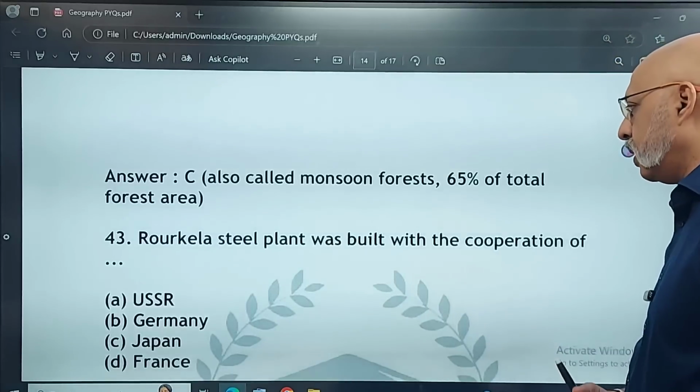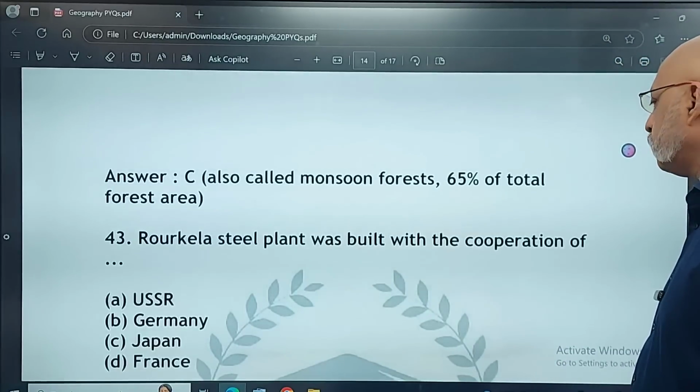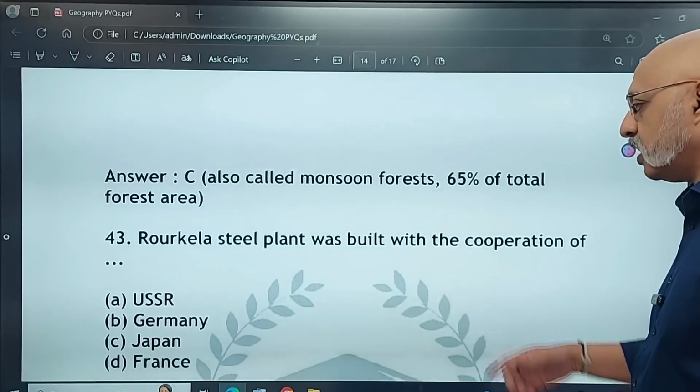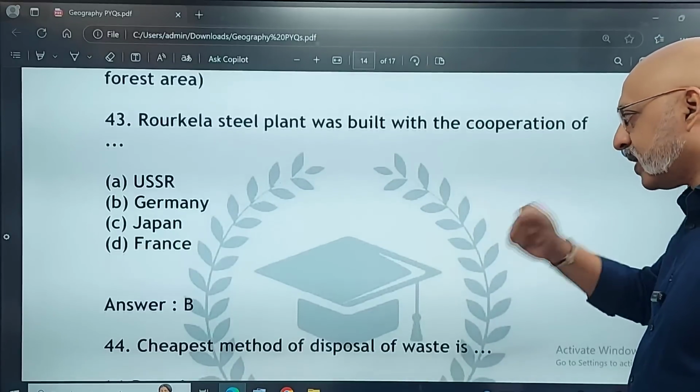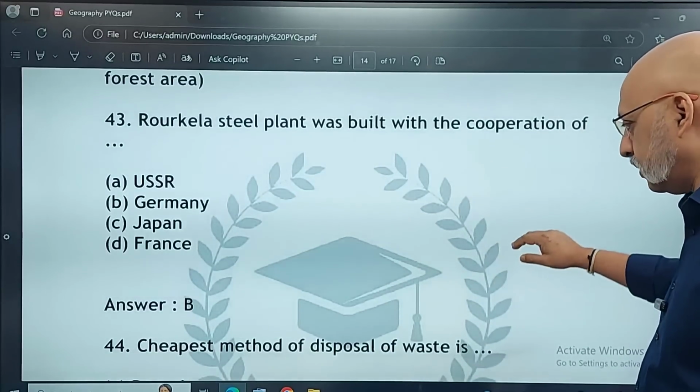Rourkela steel plant, Odisha, was built with the cooperation of USSR, Germany, Japan, or France. The correct answer is B, Germany. These kinds of facts stay in your memory.